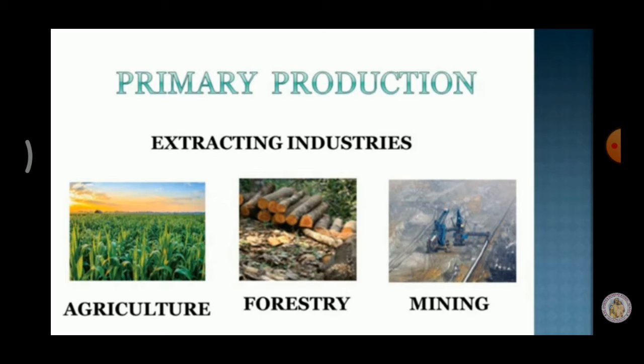In this production, we use agricultural products as raw material. Raw material is nothing but basic material. For primary production, we use agricultural product as a raw material. Using agricultural product, we produce final outputs, final production, that is called primary production.